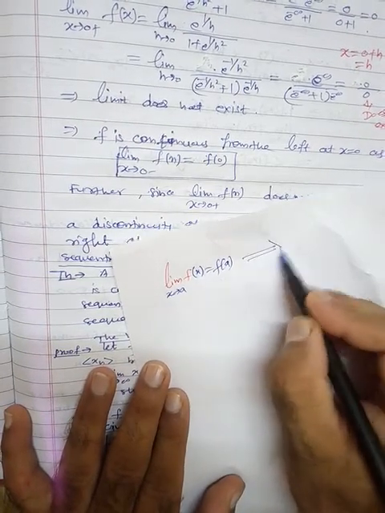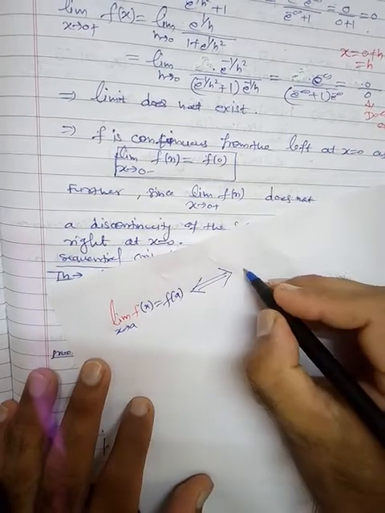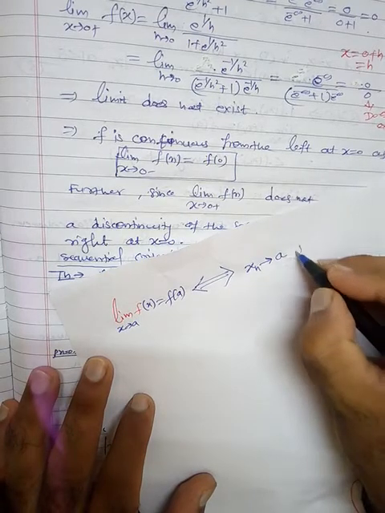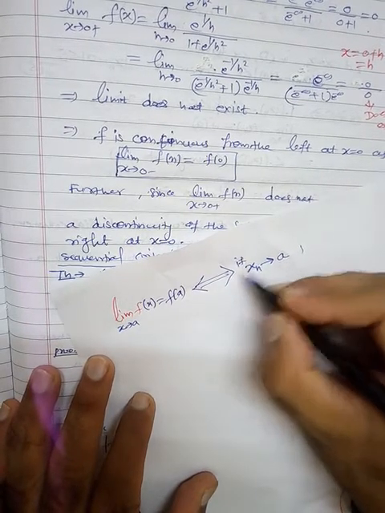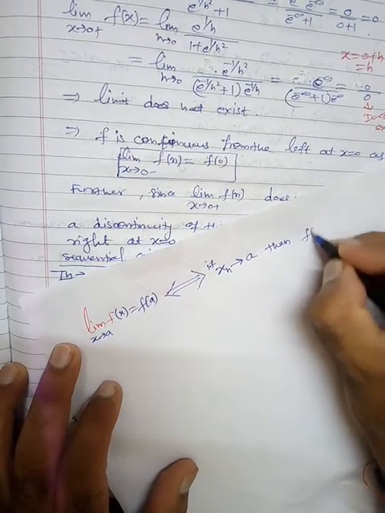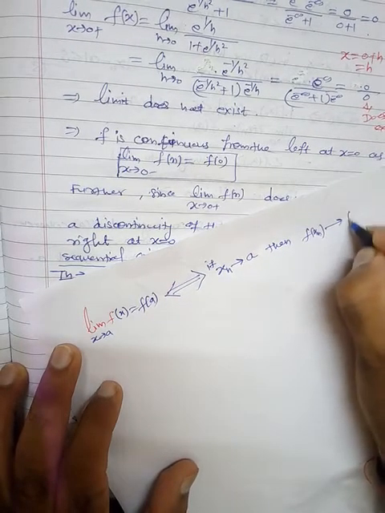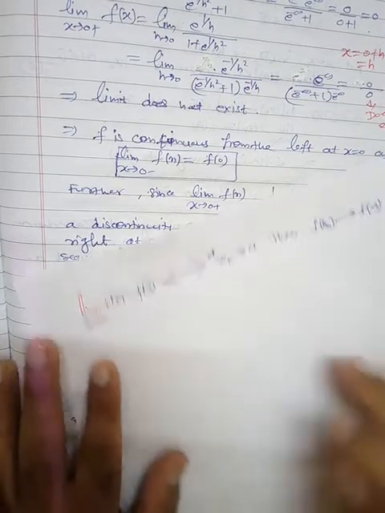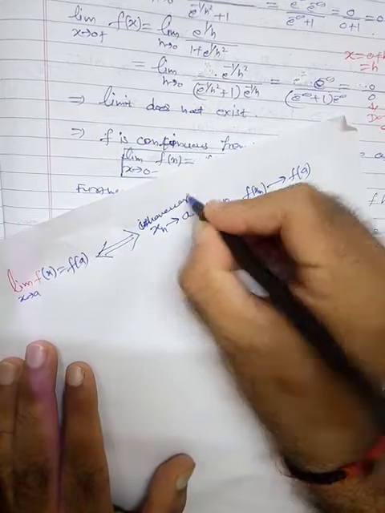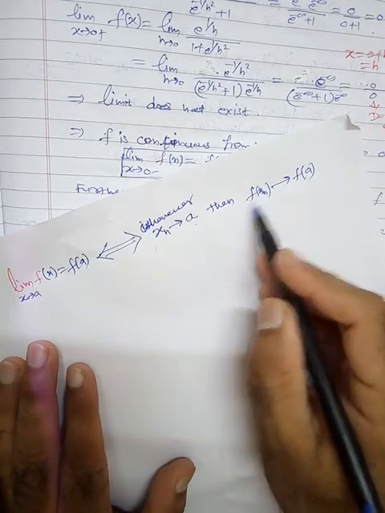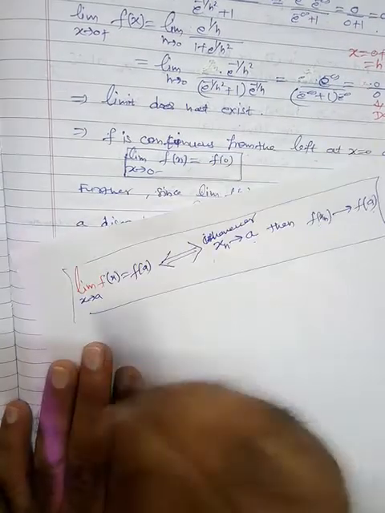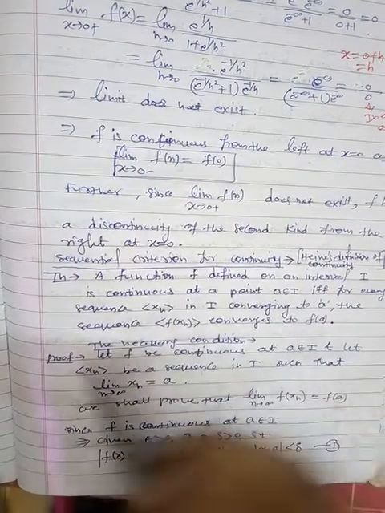This implies we want to show that whenever xn, a sequence, tends to a, then f of xn tends to f of a. We have to prove this. So whenever xn tends to a, f of xn tends to f of a. This is the criteria. This is the sequential criteria.